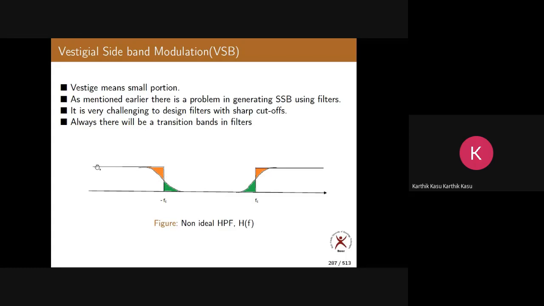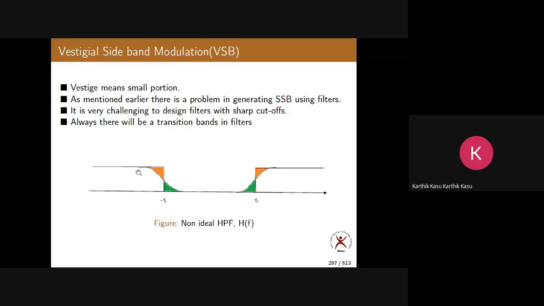But practically, what happens? You might have seen in the labs also. Practically, they have some transition bands like this, or they have a roll off. What is called a roll off? They have some kind of roll offs here also. I have shown it in colors. This is a roll off.